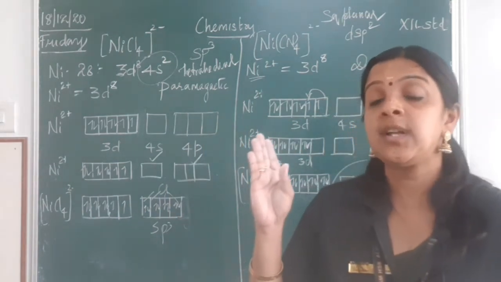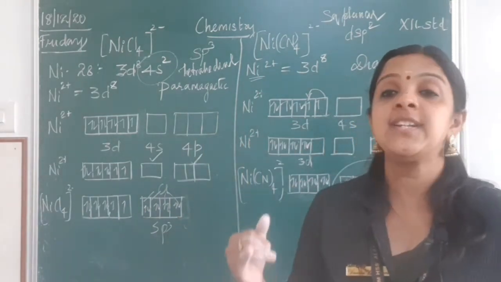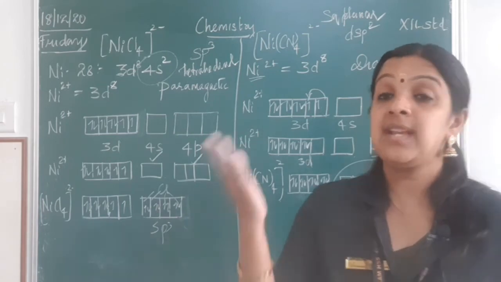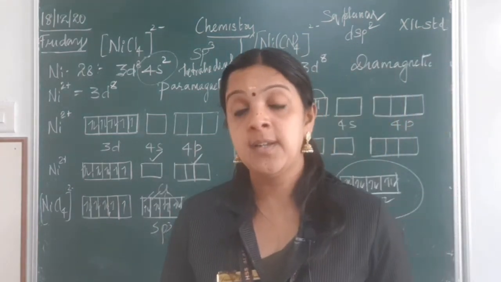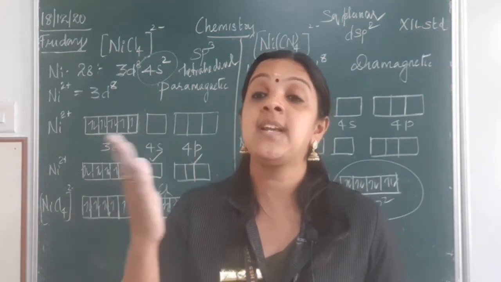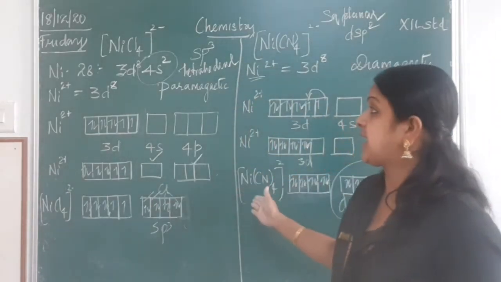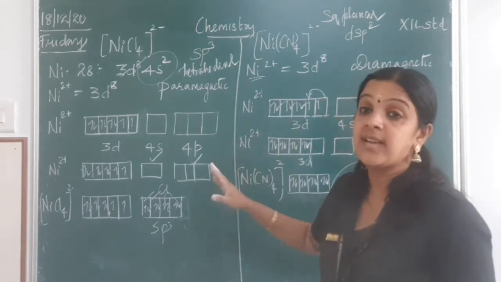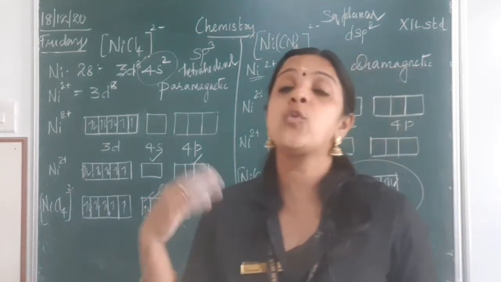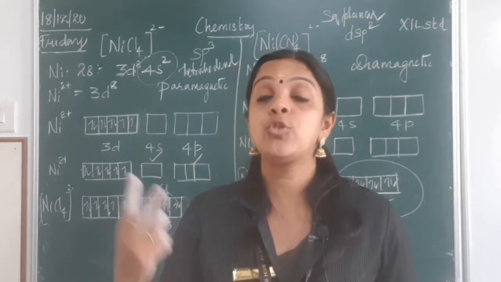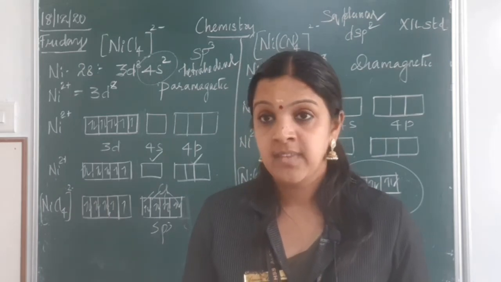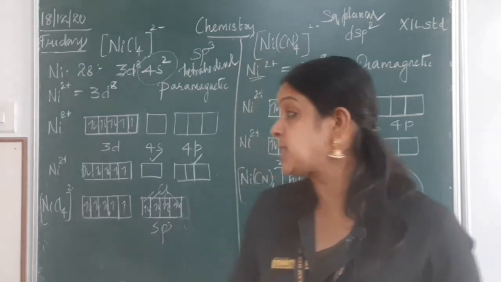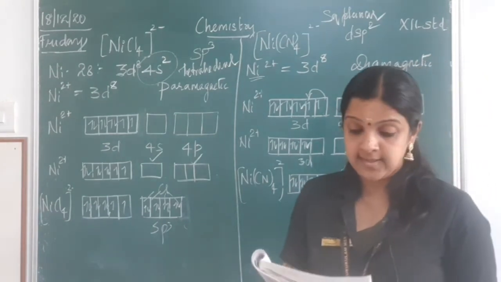So, for coordination number 6, the complex may be inner orbital or outer orbital, both having d2sp3 and sp3d2. In this case, having a coordination number 4, both tetrahedral and square planar are possible. How can a coordination number 4 show two different types of complex? Is that possible when we do it practically?